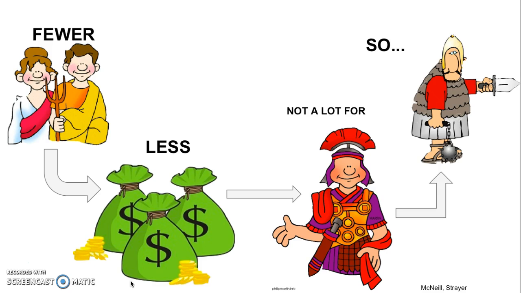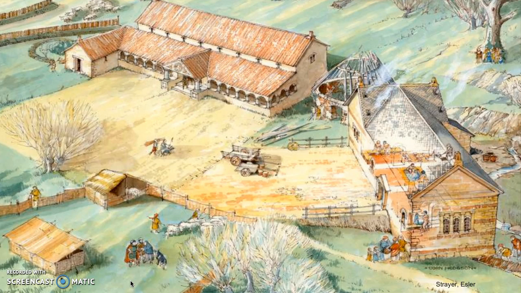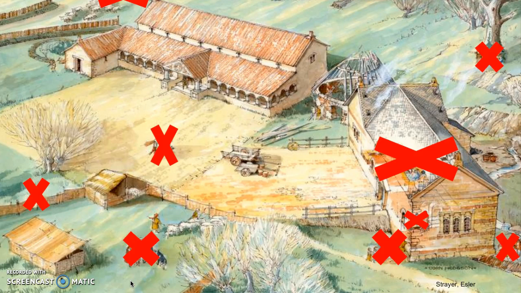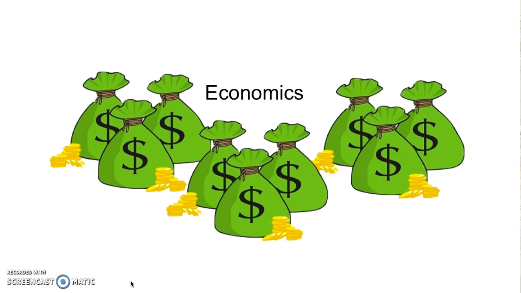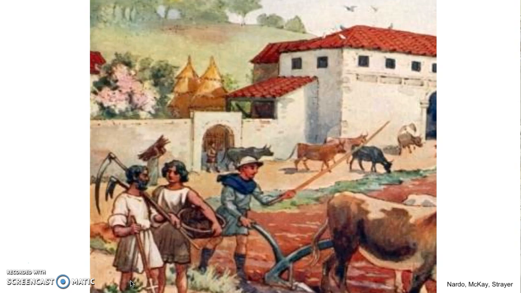They tried to stop that by letting officers pay fewer taxes, but that decreased the revenue even more, meaning even less money to spend on the military, which ended up weakening central power. Depopulation also meant that there was a lot more unused farmland, so Rome would have problems producing resources. The unused farmland also had an effect on Rome's economy.